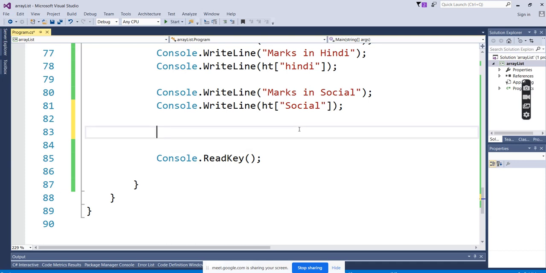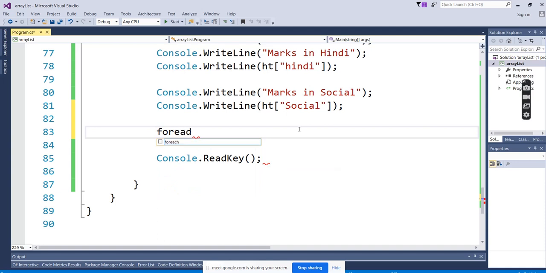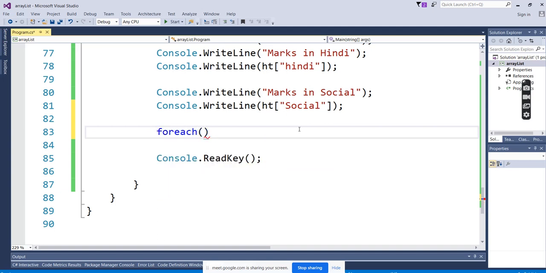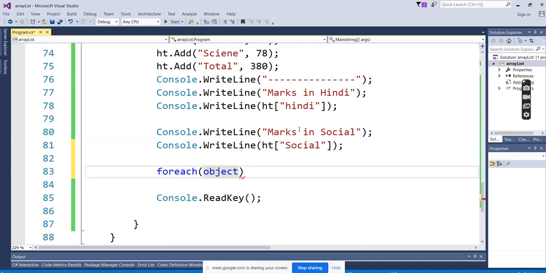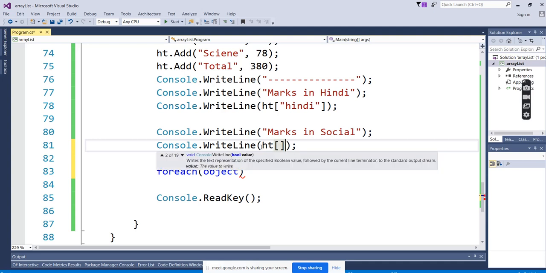So here you can go with the help of the for each, if you want to go through all the iterations of the entire hash table. I forgot to mention that when you're creating this, you will see that the key is an object here.